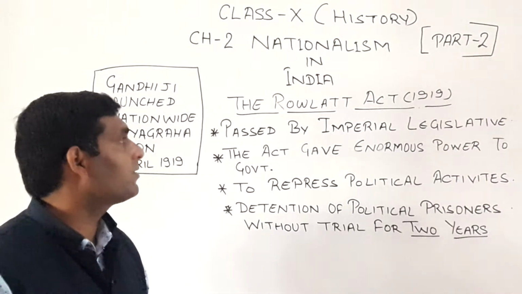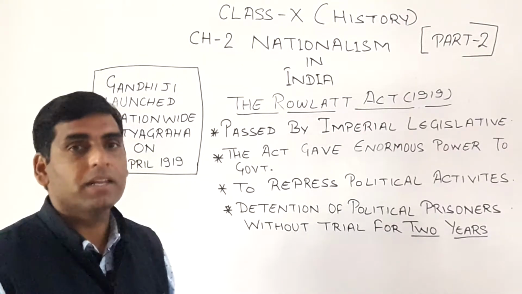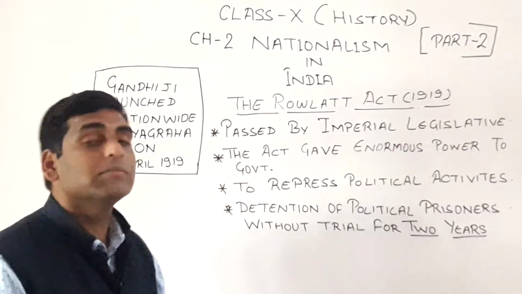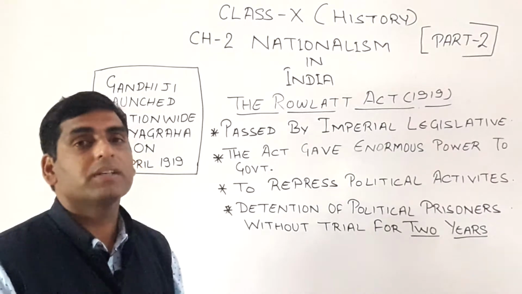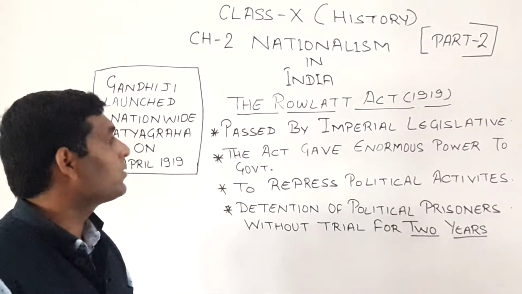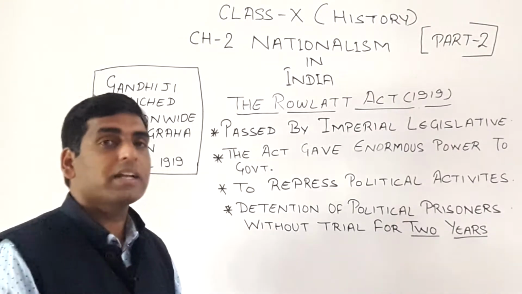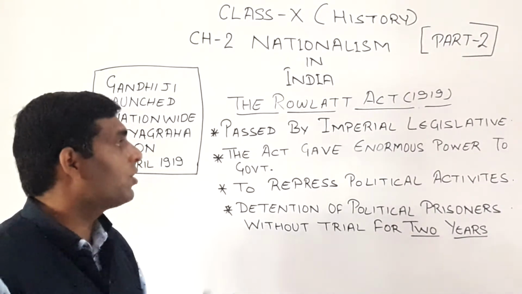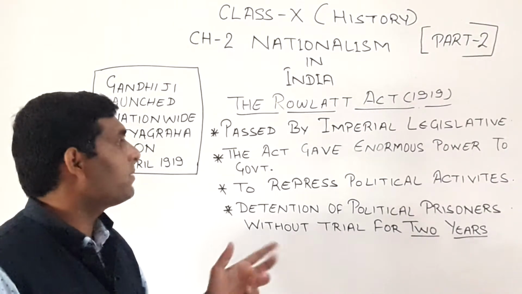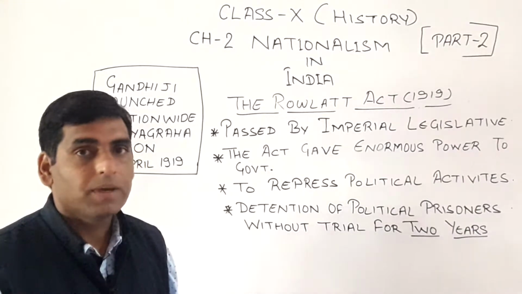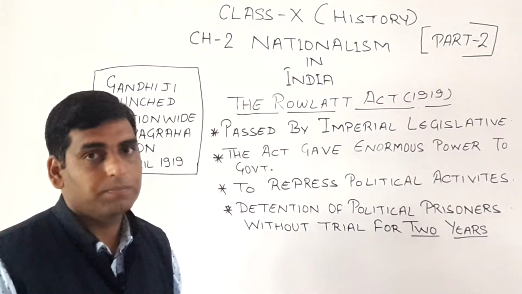Today we have to discuss another important incident which happened in India in 1919, just after the completion of Gandhiji's three important satyagrahas. This particular incident is commonly known as the Rowlatt Act. The Rowlatt Act was introduced by the British government in 1919. This act was passed by the Imperial Legislative Council, and it gave enormous power to the Britishers.